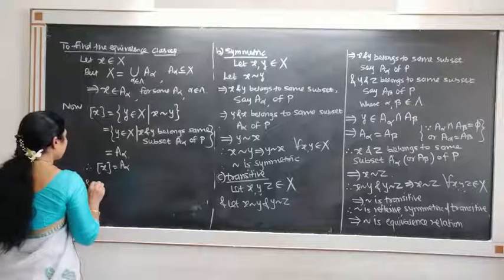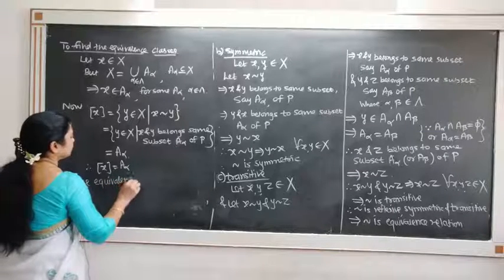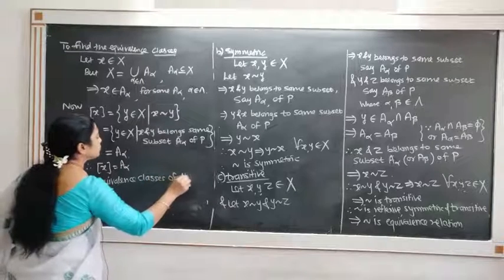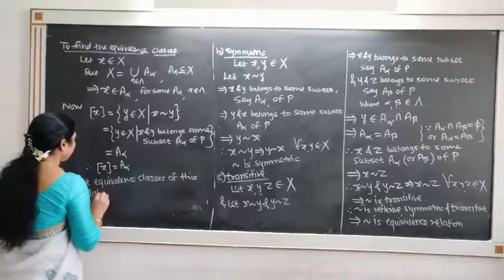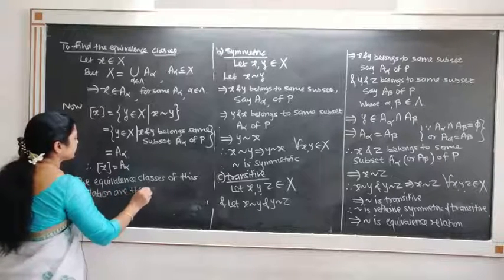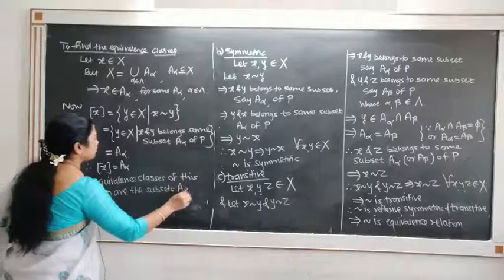So the equivalence classes of this relation are the subsets A alpha.